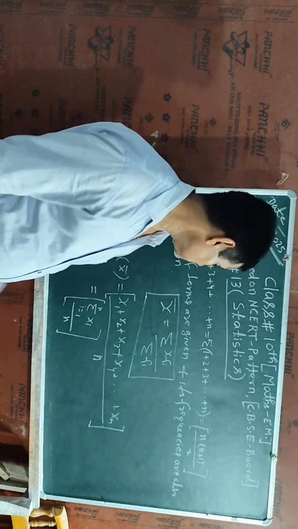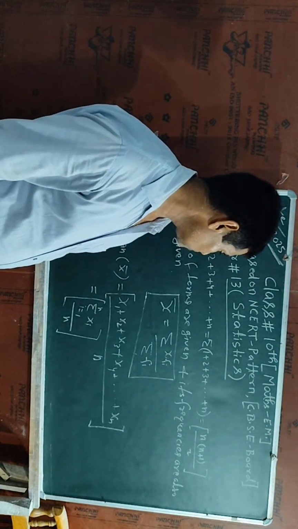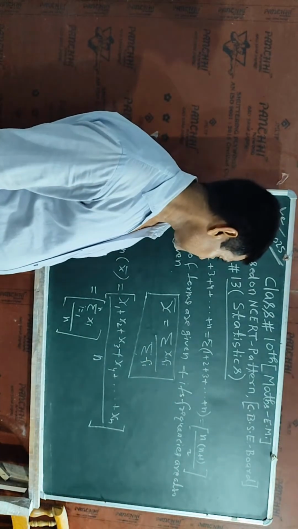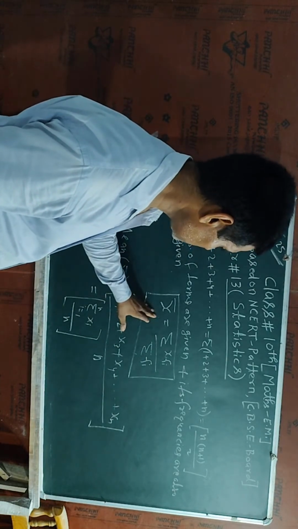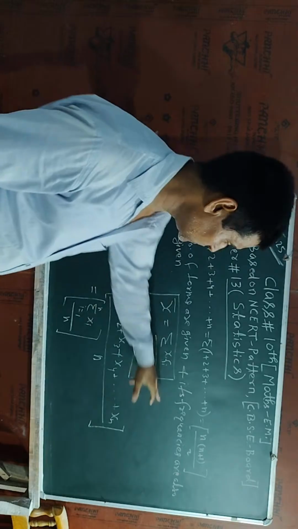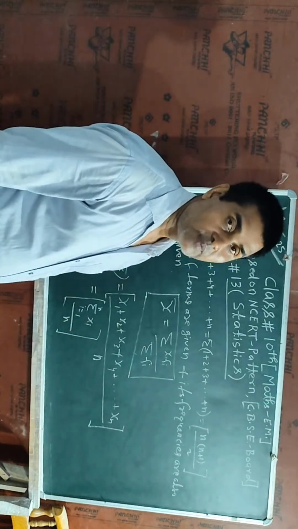So we will use this formula for getting the arithmetic mean. In other words, we can say the mean value. Okay, this is the required formula if the terms and their frequencies are given. So I will use this formula for getting the mean value.